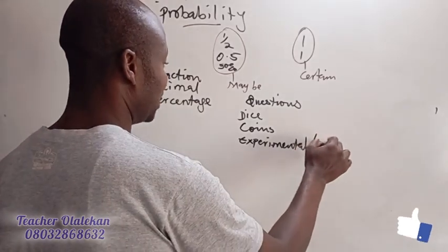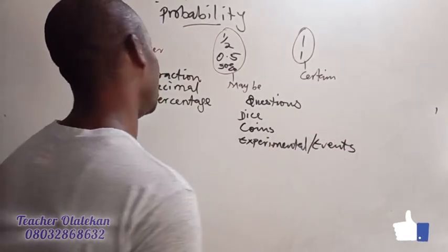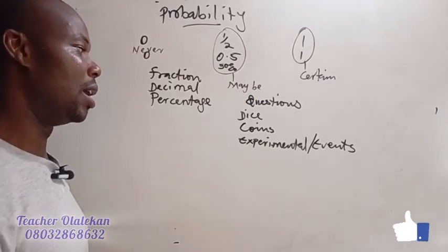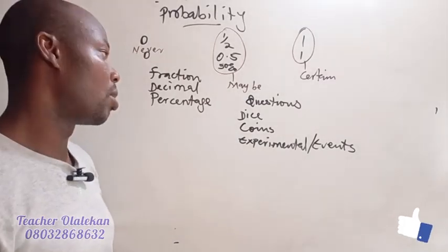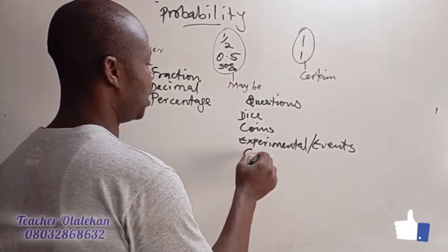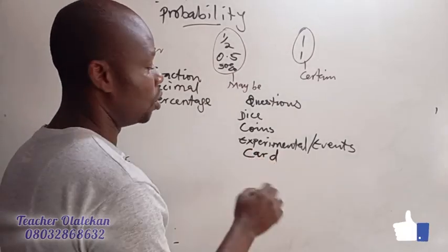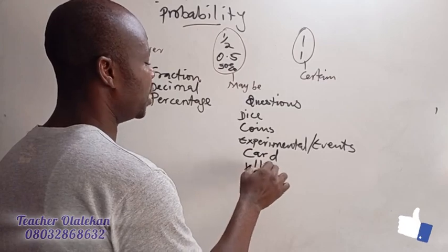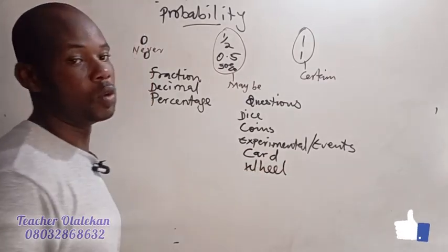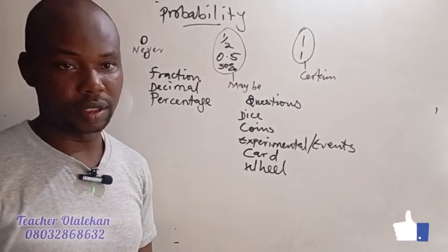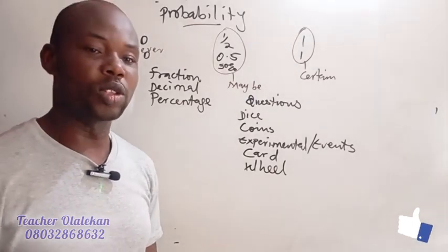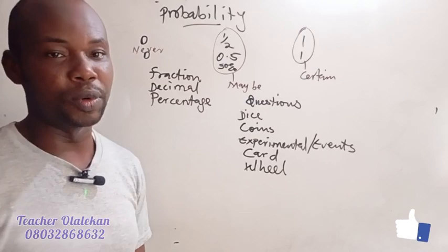Experimental or event, right? And it cuts across cards, playing of cards, and also it cuts across wheels. Do you understand? So I'm going to give you 2 or 3 examples.